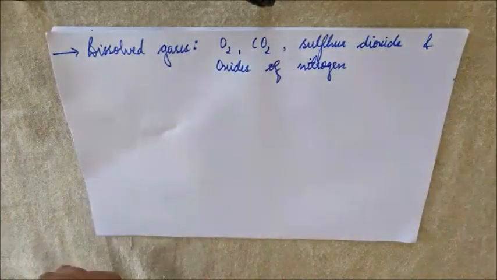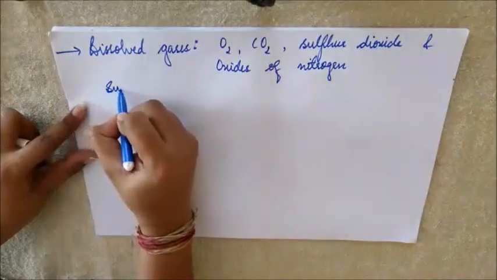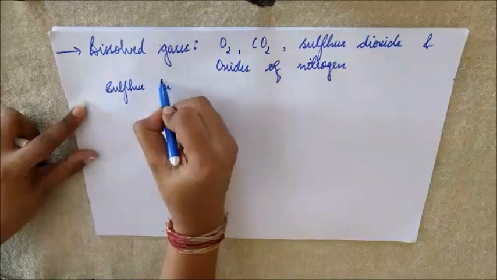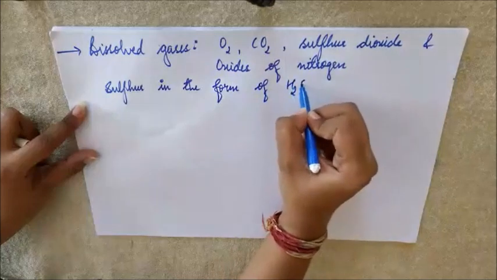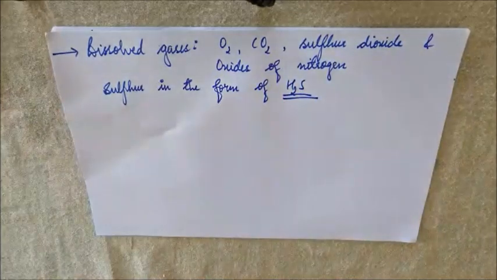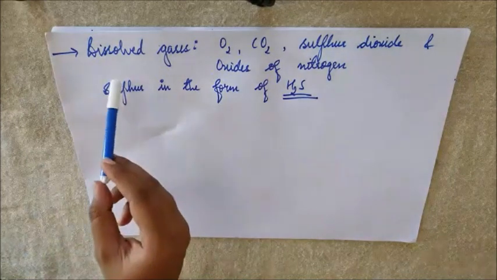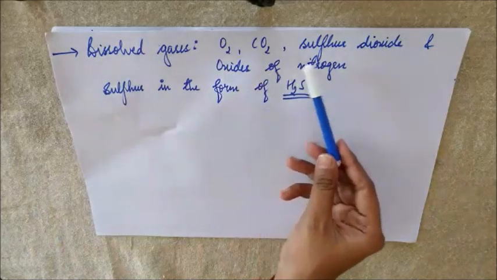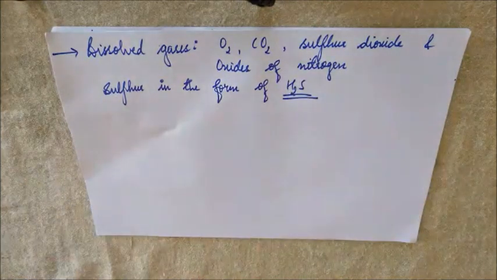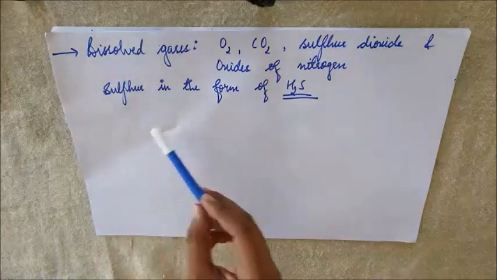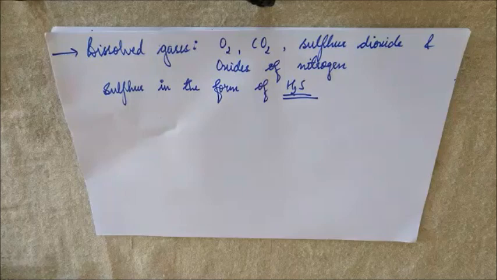These are derived from the atmosphere. Suppose sulfur is present in the water in the form of hydrogen sulfide, then this is going to impart a foul smell to the water. So the dissolved gases present in water are oxygen, carbon dioxide, sulfur dioxide, and oxides of nitrogen, derived from the atmosphere. If sulfur is present as hydrogen sulfide, it imparts a foul smell to water. So this is about the dissolved gases.